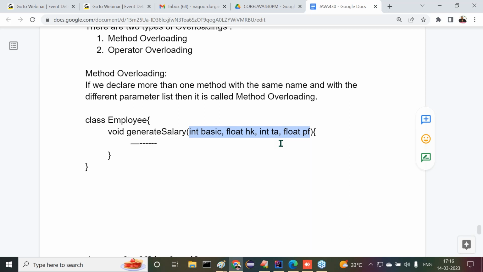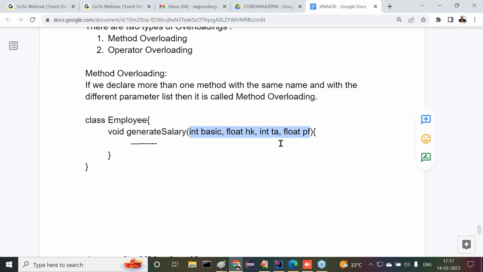Guys, listen carefully. In general, if you go with any company where you are working, you are getting salary. Throughout the year, if you observe, some months are ordinary months where salary calculation is very normal, but some specific months are available.